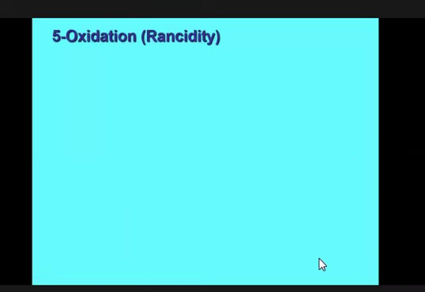Oxidation. This is another property of the fatty acid. I have already given you some hints about rancidity. When the double bond is broken down, or any other kind of abnormal situation is produced in the lipid, that is called rancidity, which hampers the original physical properties of the lipid. We have discussed the physical properties.